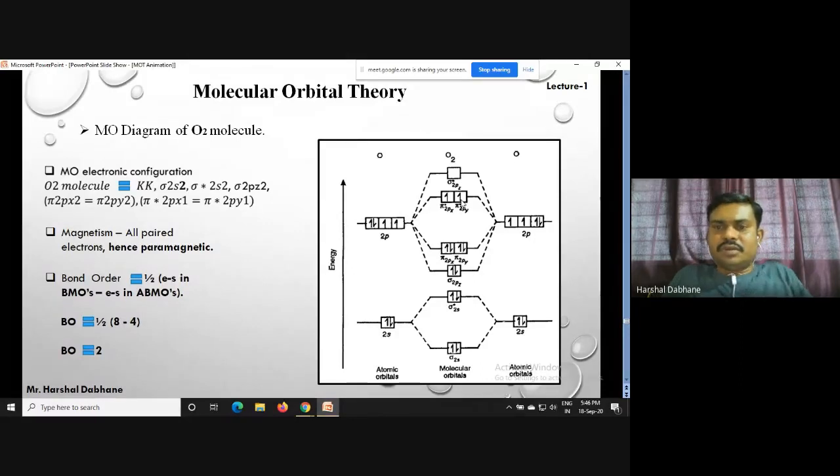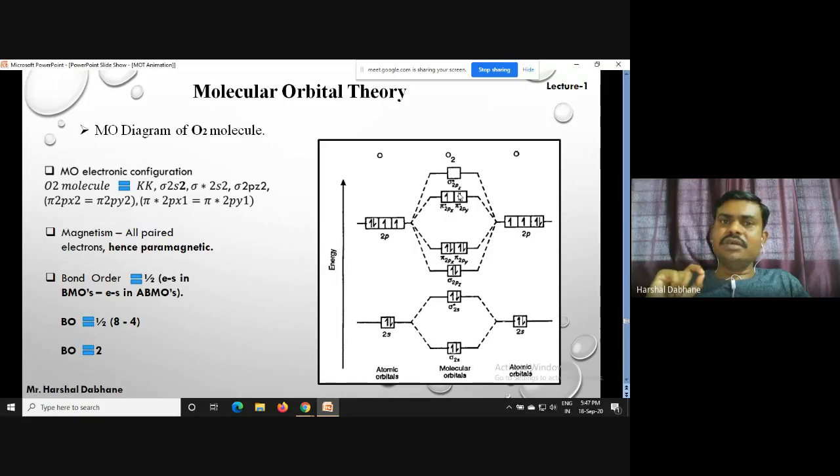When we eject one electron from here, we get such a molecular orbital diagram. When we hide that electron, the diagram we got is nothing but the diagram of the O2 positive molecule, because the difference between the molecular orbital diagrams of O2 and O2 positive is that the O2 positive molecule contains one less electron as compared to the O2 molecule.